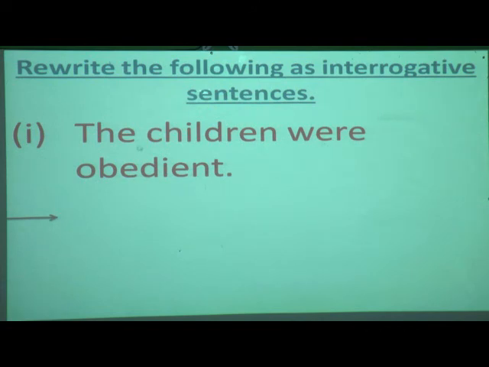What is the subject over here? The children. So I will shift this were before the subject, that is: Were the children obedient? So when I write Were the children obedient, first thing I will make W capital and I will complete the sentence at the end with the question mark.